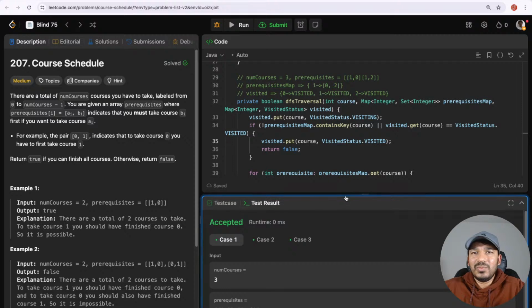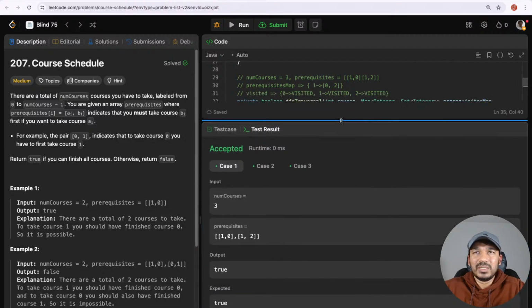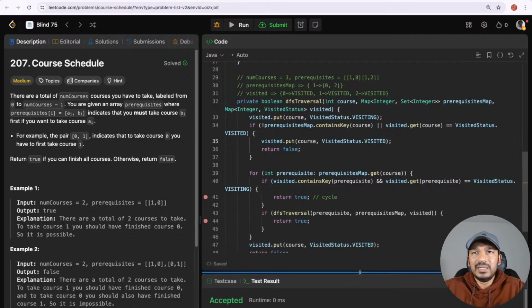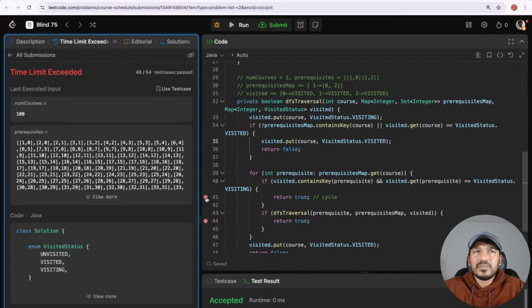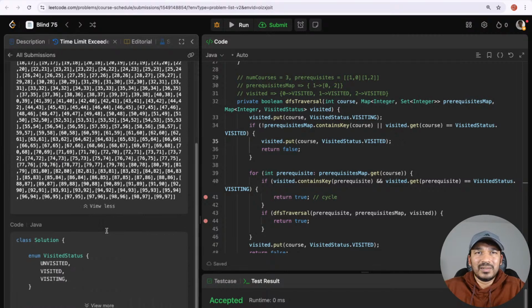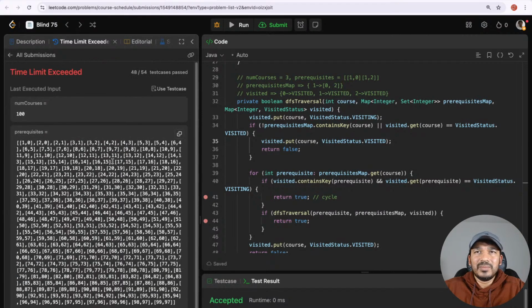Whatever it is, it's working for all these 3 cases. Let's submit it and see if there are any hidden cases. Okay, if the number of courses is 100, it's taking a lot of time.